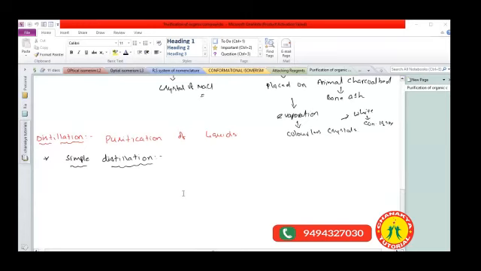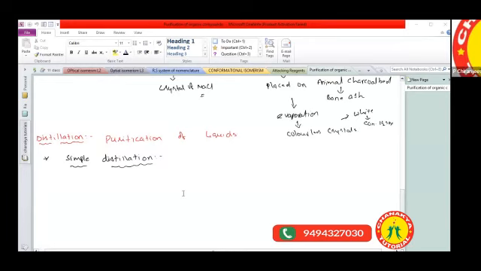Anyway, first we'll discuss the purification techniques. We have some different types of purification techniques. What are the names of the purification techniques we are using? Sublimation, very good. Distillation, crystallization, solvent extraction, and chromatography technique.